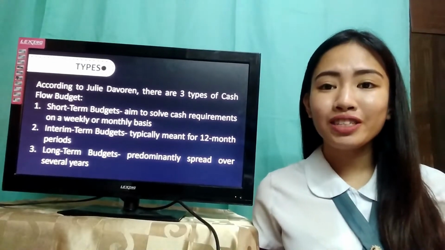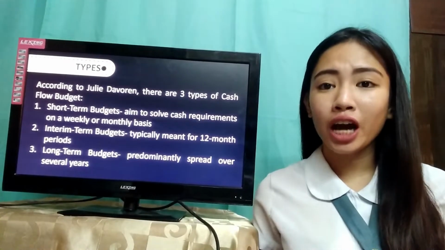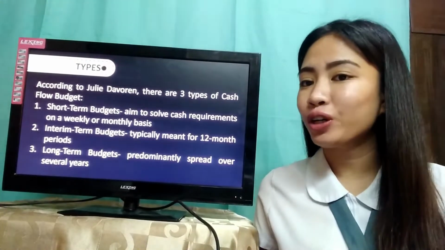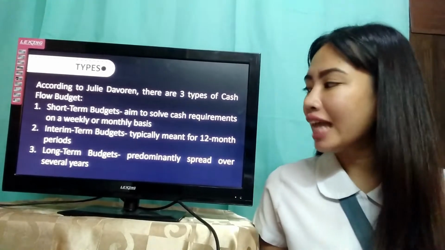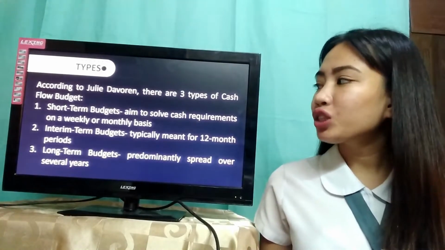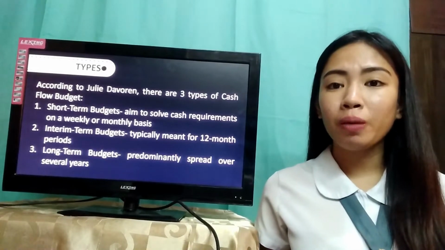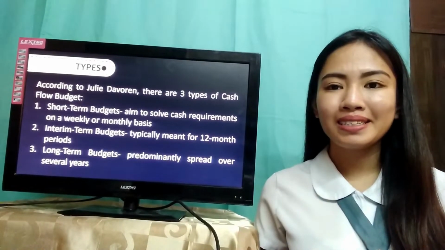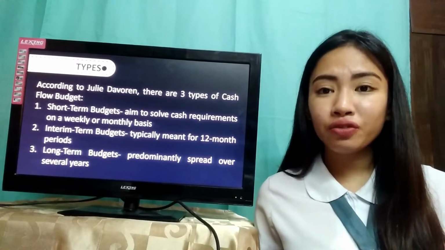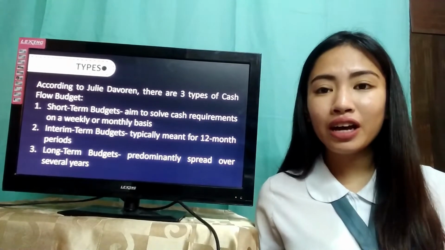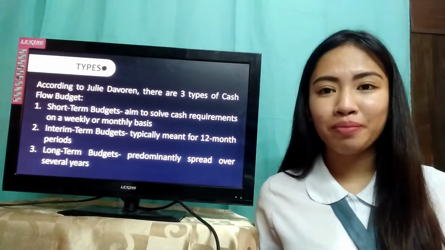Also, according to Davern, there are three types of cash budget. First is the short-term budget, second is the interim-term budget, and lastly the long-term budget. Short-term budgets aim to solve cash requirements on a weekly or monthly basis. Short-term budgets help forecast payments that need immediate fund allocation and identify sources to help offset this requirement.